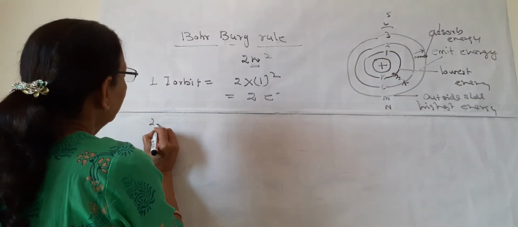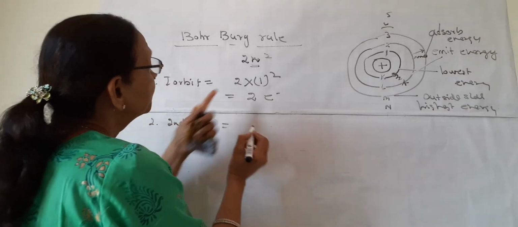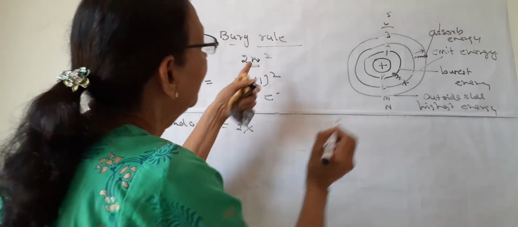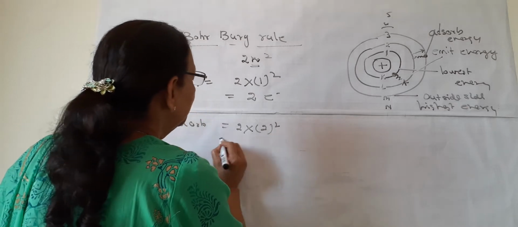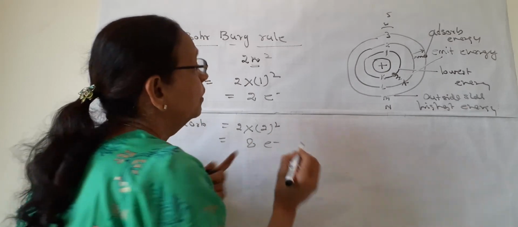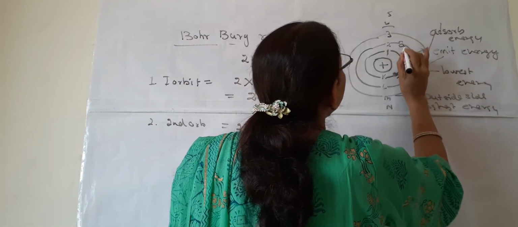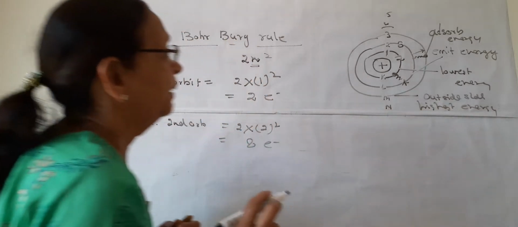Now in the second orbit, how many can be possible? 2 into n squared, n is 2, so it will be 8 electrons. So in the second orbit, maximum 8 can be there. In the first, maximum 2 can be there.